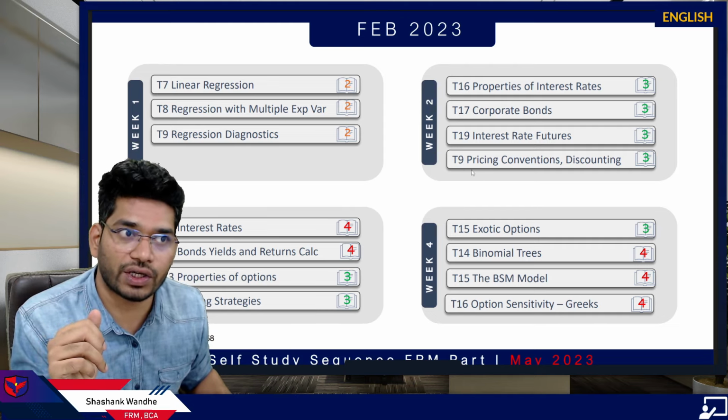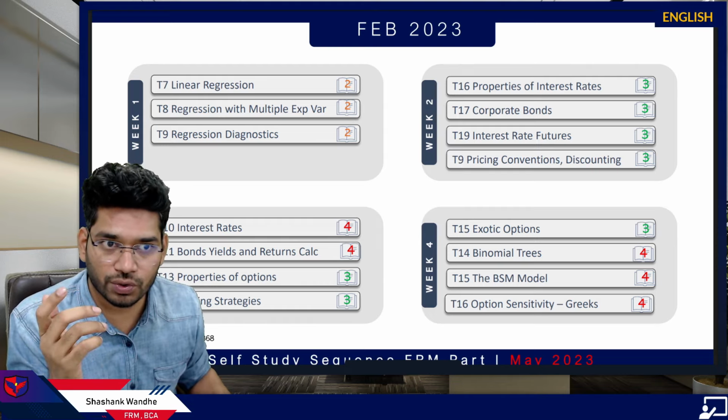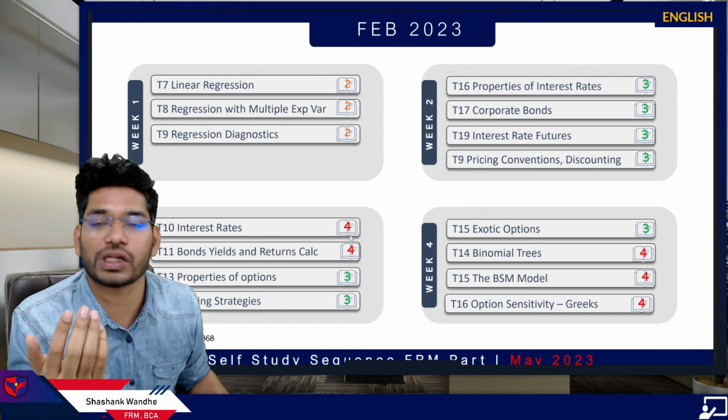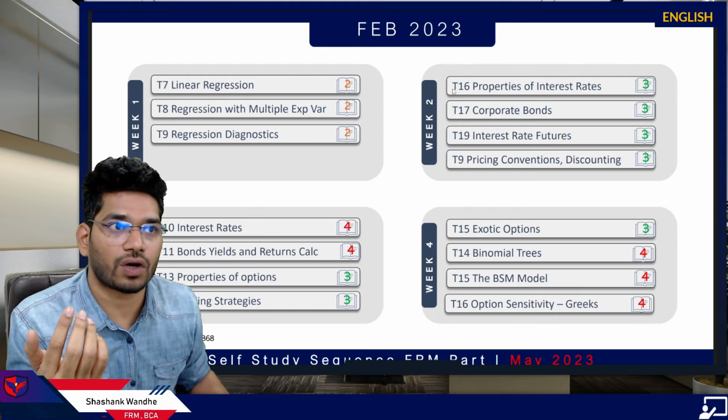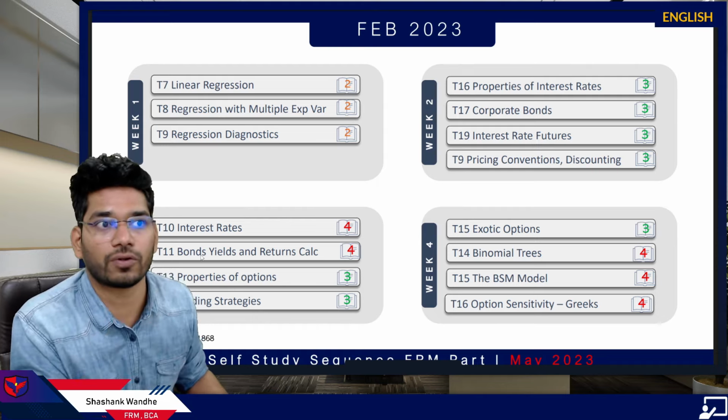Then in week 3, here we have repetition. These first 2 topics are more or less the same. These are coming from book 4. There is a lot of repetition between this topic, this topic, this topic, this topic, and this topic. So you will see a lot of overlap of book 3 and book 4 topics.